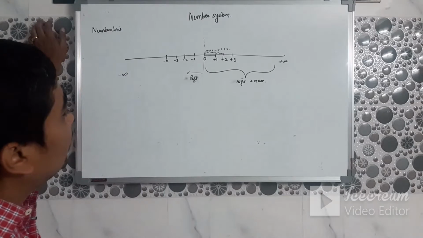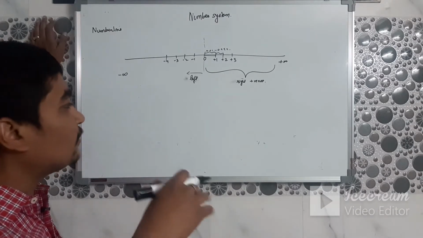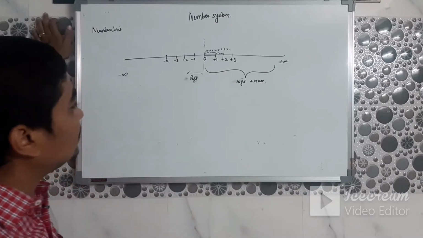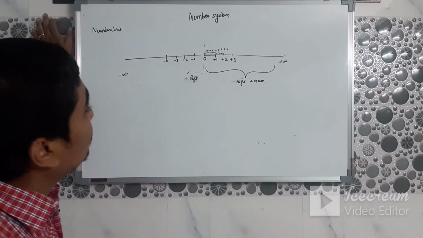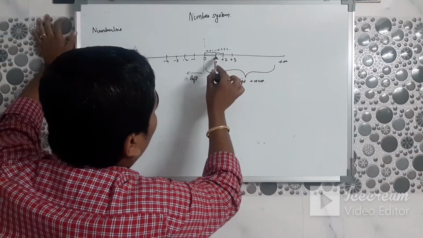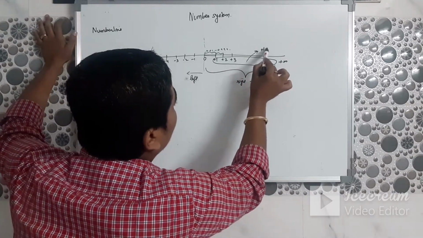So, what do we understand? I will take the definitions of all the numbers. What are different numbers called? The numbers which we can count, like +1, +2, used for counting, are called natural numbers.